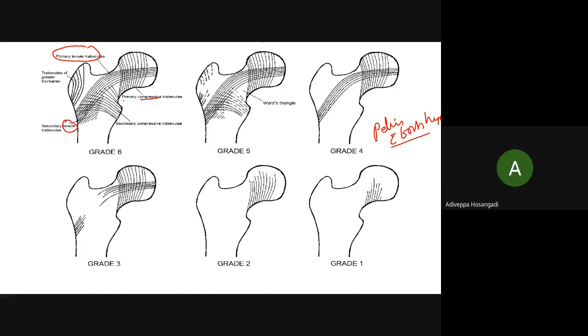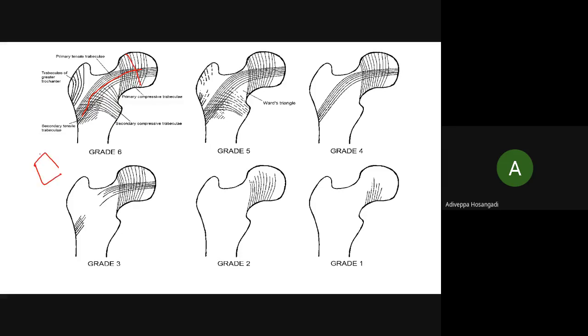Why this is called compressive means this takes the load directly, isn't it? If you are standing, imagine you are putting weight on this, it is compressing. Imagine this one, which is tensile. It means somebody is trying to break it, isn't it? See, this is tensile, this is compressive.